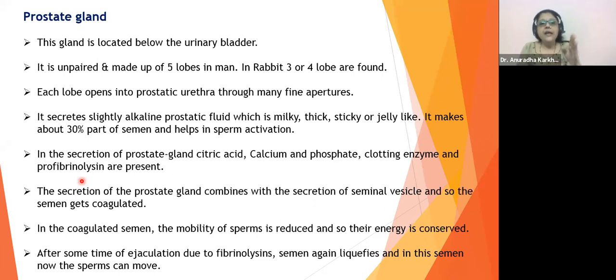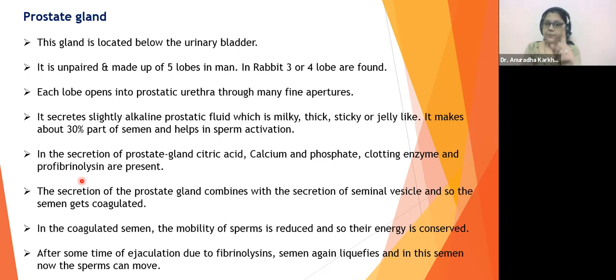So to reach there, the sluggish movement is of no use. The movement has to be very speedy. So to speed up, that gel has to be made liquid again, right? So who does this work of making it liquid? Fibrinolysin. Lysin means to break, gen means to generate.